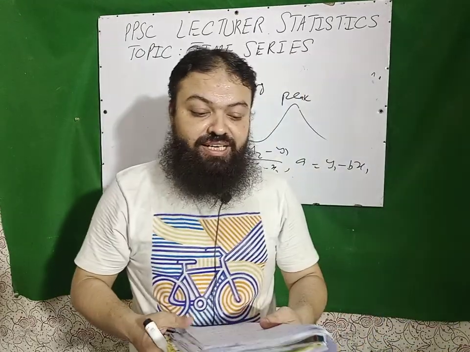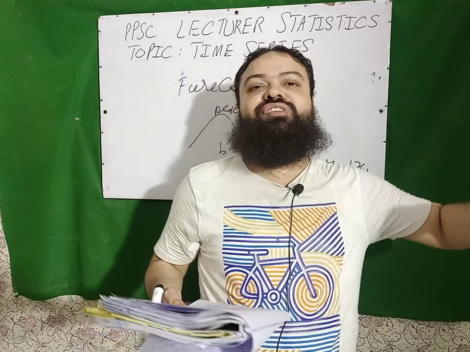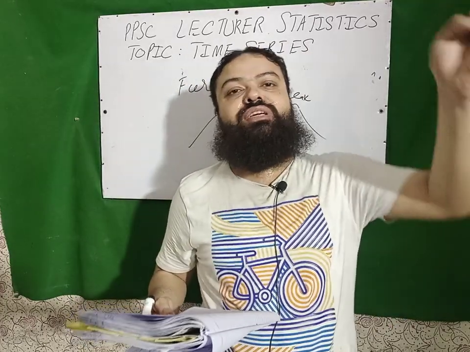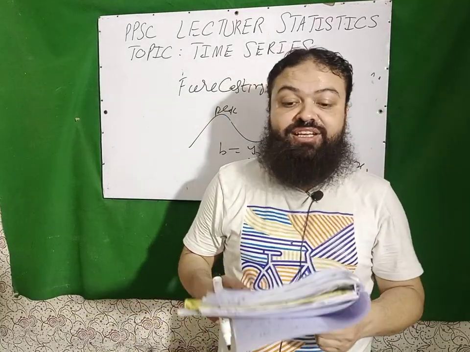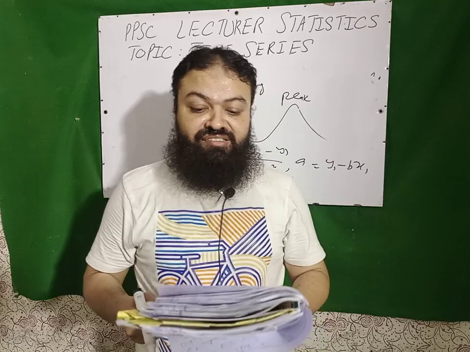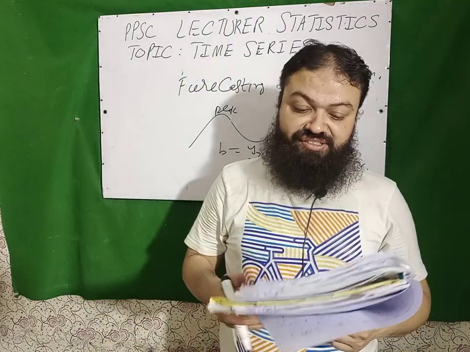Next, centered moving average is calculated in the case of even number of years. In BSc, we have solved the questions: 2-year centered average, 4-year moving centered average. For the centered, we use the even number. It is used for even number of years. Next, non-centered moving average is used for odd number of time points.